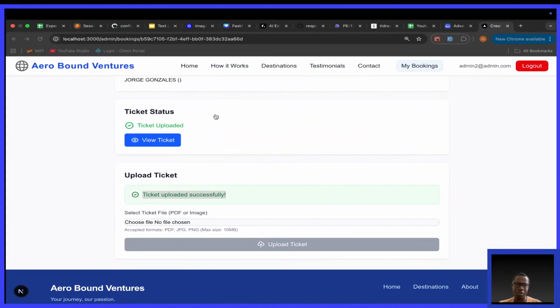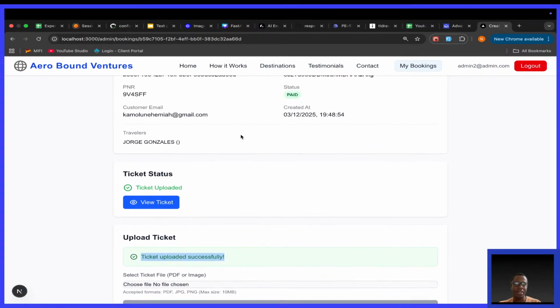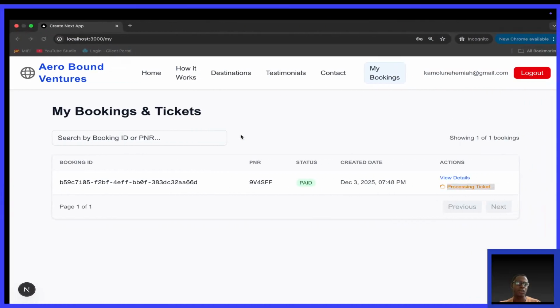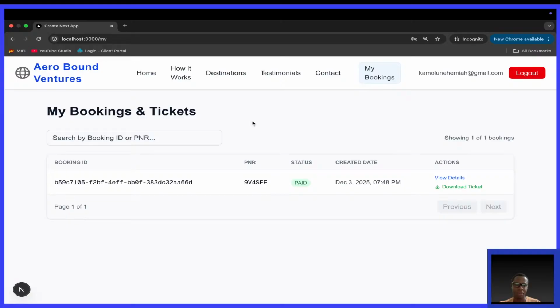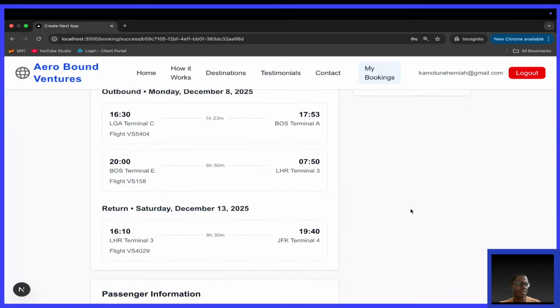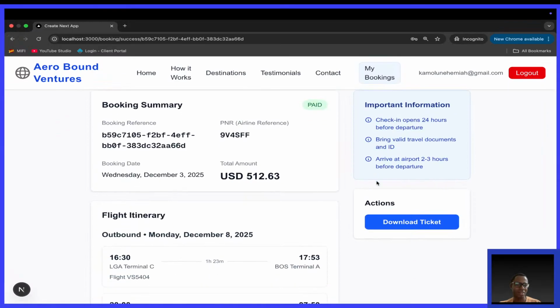So what am I looking at? Now we see that the admin has uploaded the ticket for this booking for this user. Let us go to the user. Here, if I refresh, you see, now we have the download ticket. If I go to view details, you see download ticket. So this user's ticket has been uploaded successfully, and you can now download a ticket.